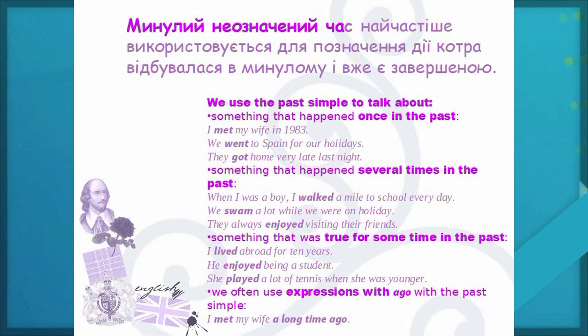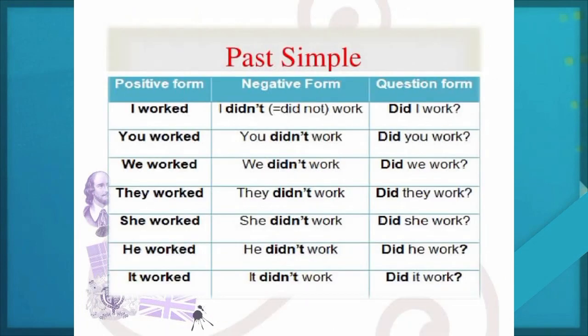Examples: I lived abroad for 10 years. He enjoyed being a student. She played a lot of tennis when she was younger. And also, we often use the expression "ago" with the past simple: I met my wife a long time ago. Also, work out this table: positive form, negative form, and questions in past simple.